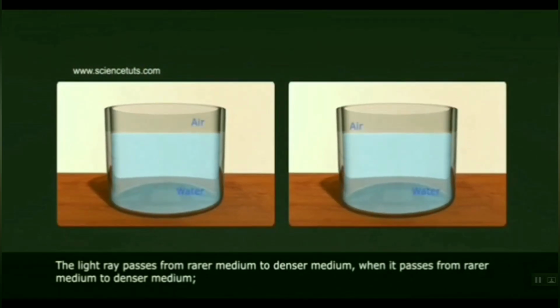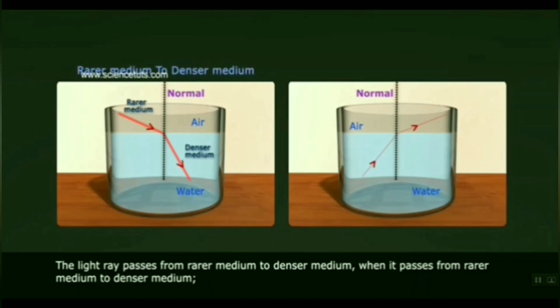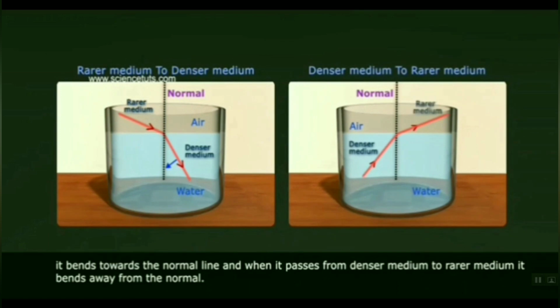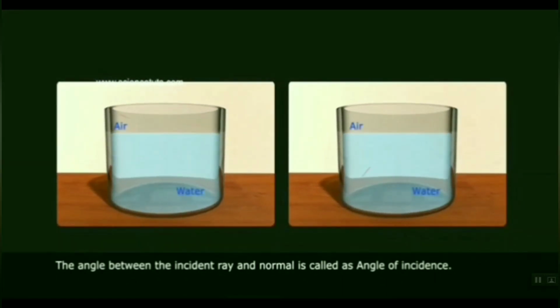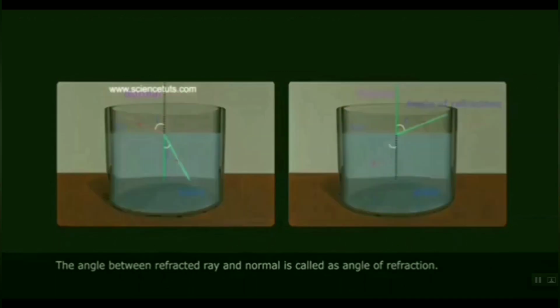When it passes from rarer medium to denser medium, it bends towards the normal line, and when it passes from denser medium to rarer medium, it bends away from the normal. The angle between incident ray and normal is called the angle of incidence. The angle between refracted ray and normal is called the angle of refraction.